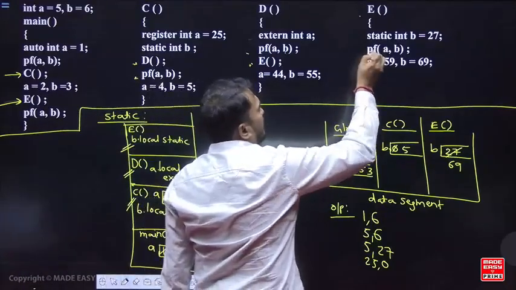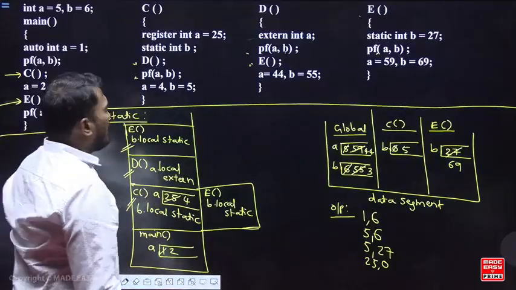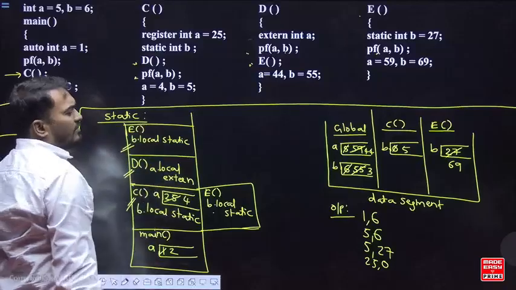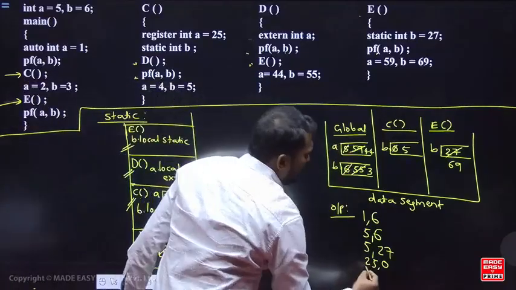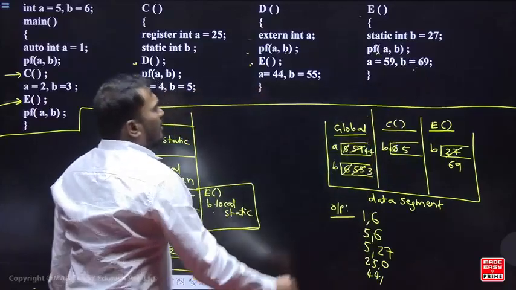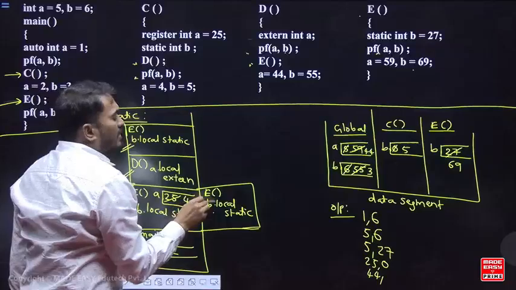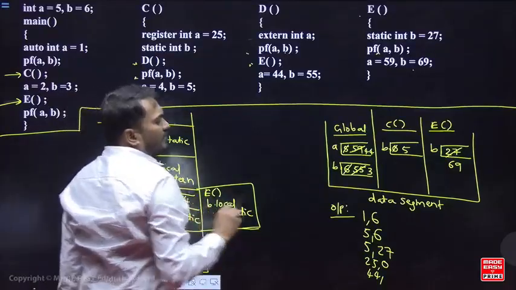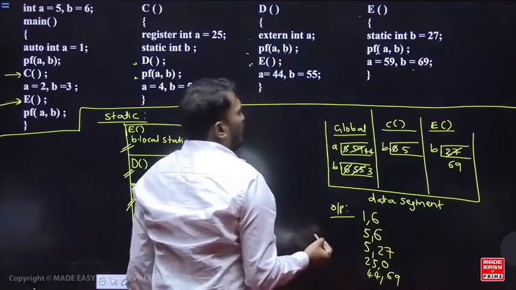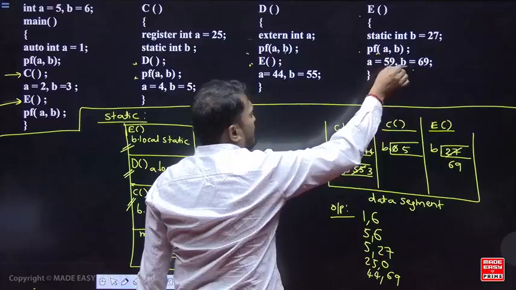In the function you say printf A comma B. When you say printf A comma B, A is a free variable. Static scoping. From where do you take? Global. So global में A का value कितना? 44. And B is what? Look at here, printf A comma B, B is a local and static. कहाँ से लेना है? E का data segment में B का value. कितना? 69. Okay, next printf A comma B done. Now A equal to 59, B equal to 69, assignment.